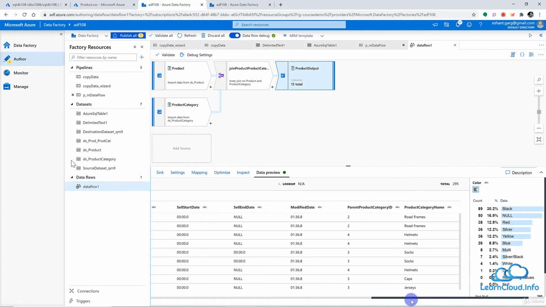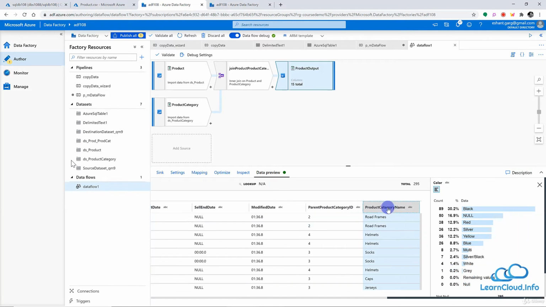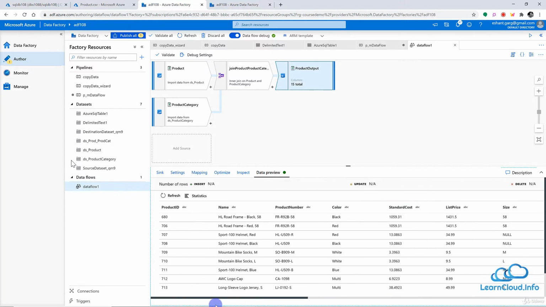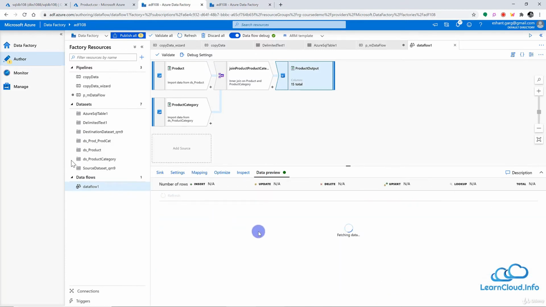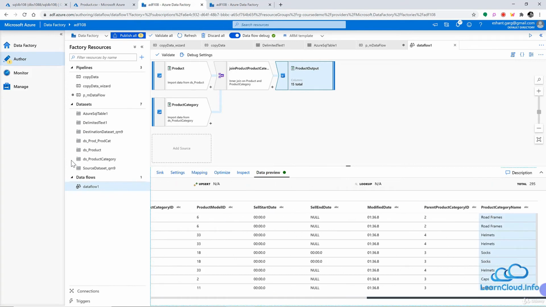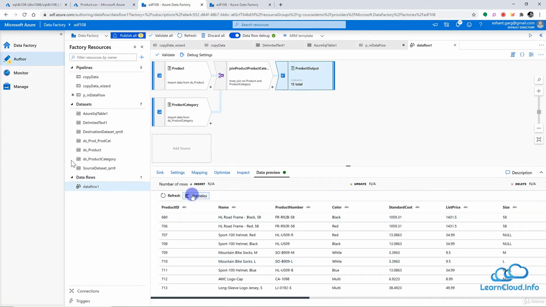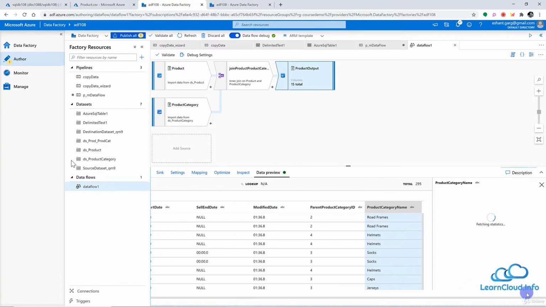Similarly, I can choose any category. For example, let me choose the product category name here, and if I refresh it here, it may take a few seconds, and then we can see the stat of product category name here. So let me refresh the data here, and again, I don't want to wait here, but the point is if we select any column here, and select the statistics from here, I should be able to see the statistics of product category name. So I will come back here. Meanwhile, let it fetch this data.